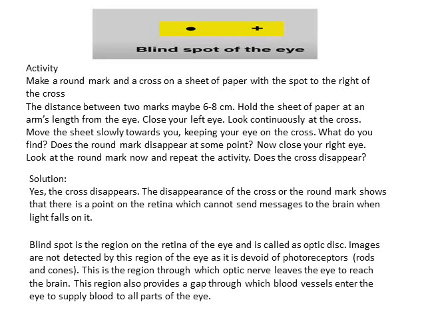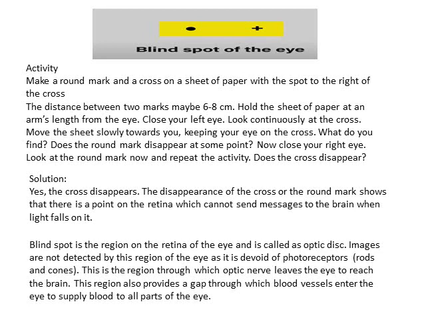What do you find? Does the round mark disappear at some point? Now close your right eye. Look at the round mark and now repeat the same activity. Does the cross disappear this time?